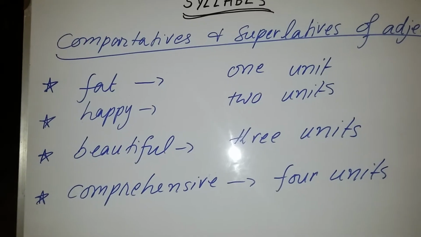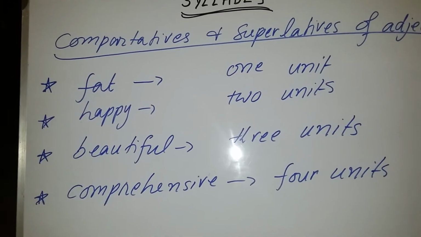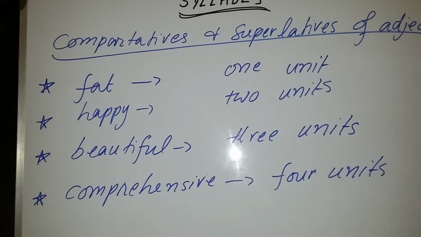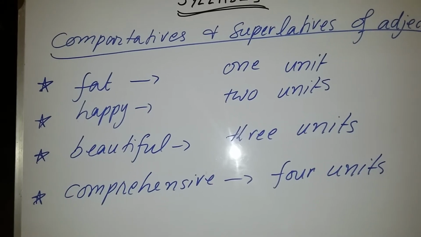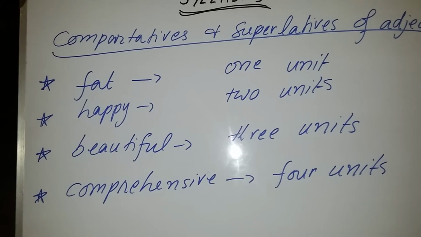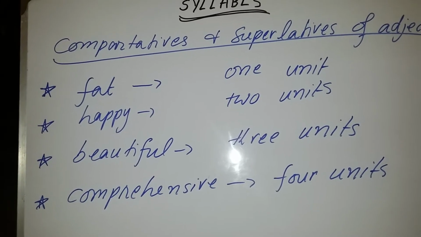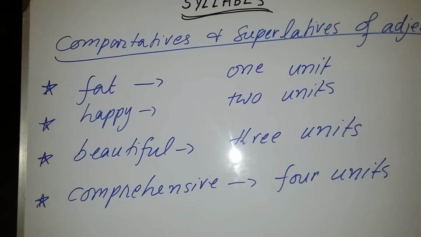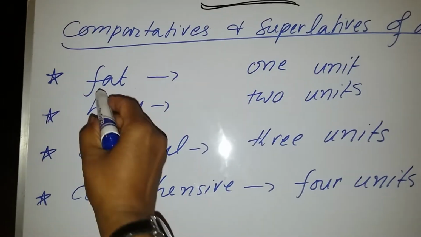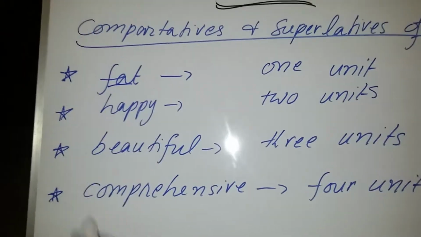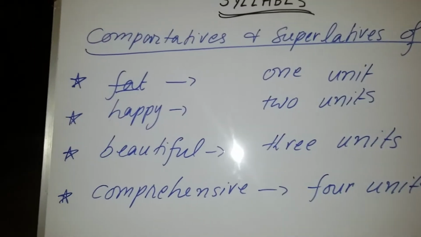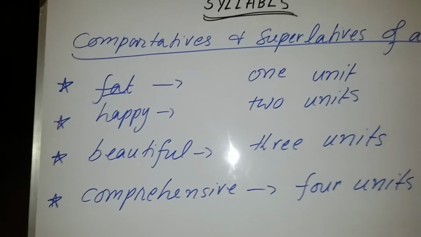First of all, look at the words written in front of you. There are four words. The first one is fat. This word consists of one syllable, that is a one unit word. The second one is happy, two units; beautiful, three units; comprehensive, four units. How? Now this is fat, only one vowel sound, so we can say that it has one unit.